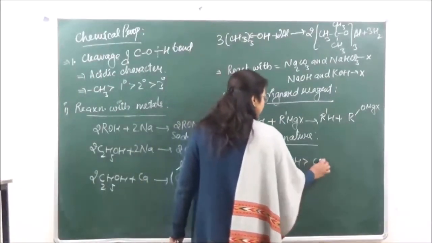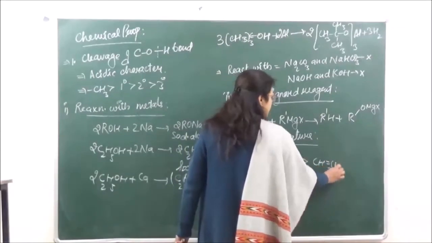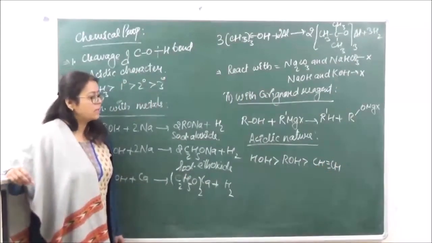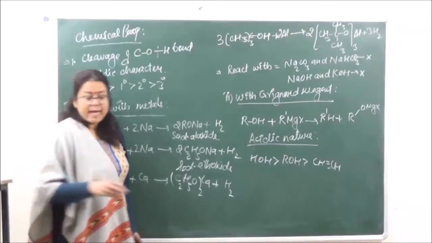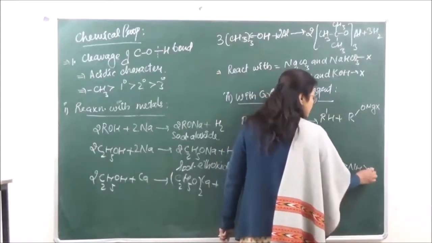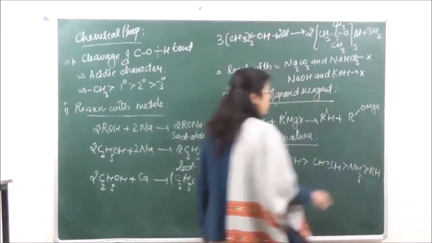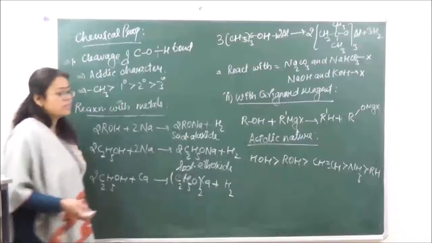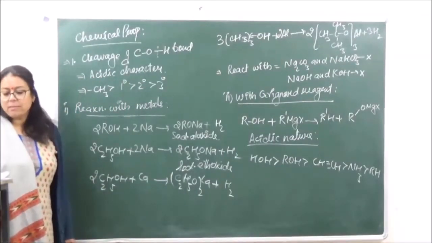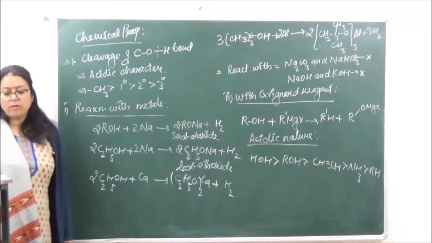After alcohol, we have terminal alkynes. Terminal alkynes means that the triple bond that is going to be present at the terminal position, right? And then it is going to be ammonia, and finally it is going to be the alkanes. So this is how the acidic nature can be placed of various compounds with respect to that of alcohols.